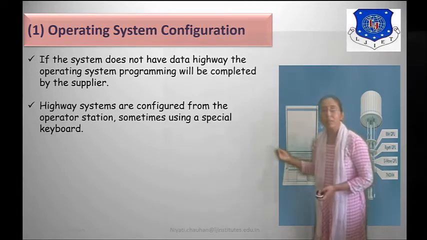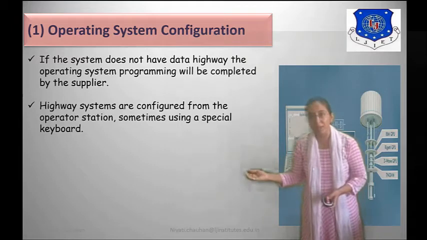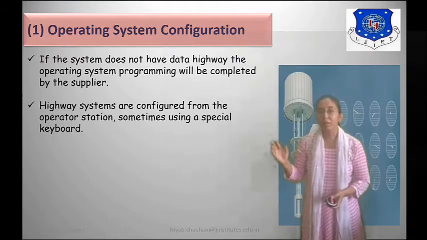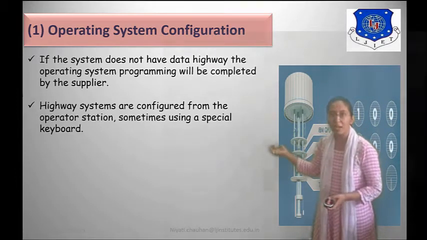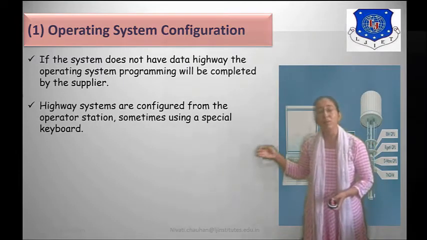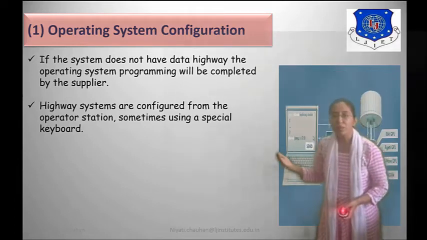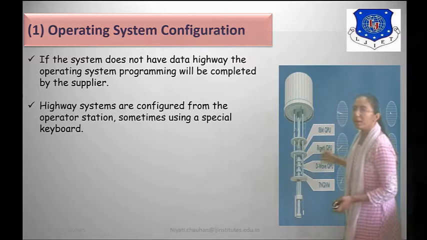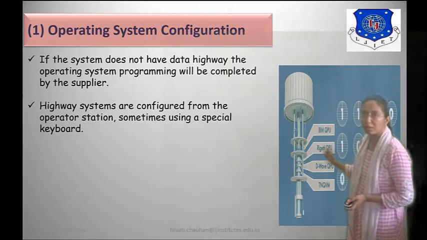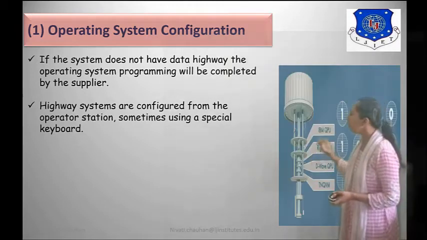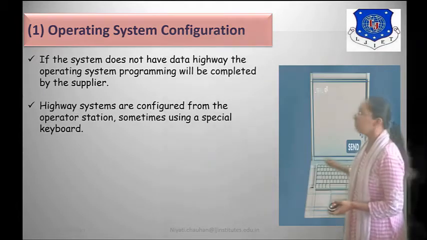So here it is told that we are not using data highway in our system. Thereafter we can operate our process and we can use a special keyboard for operating our system.